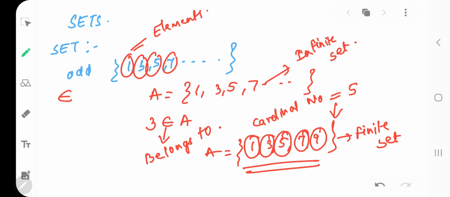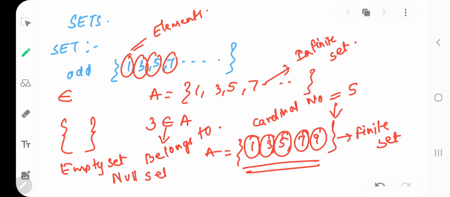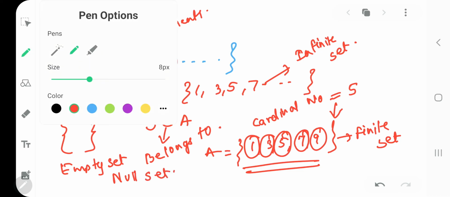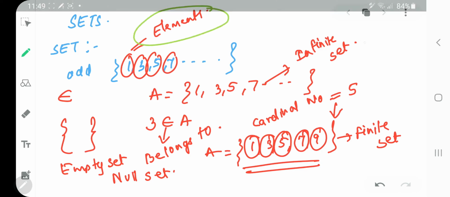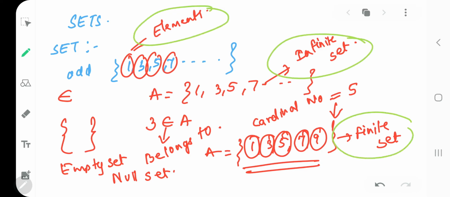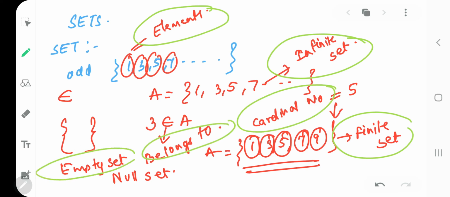Sometimes you will have nothing in the set. It is called an empty set, or it is also called a null set. So are you getting my concepts clear? We covered elements, infinite set, finite set, cardinal numbers, belongs to symbol, empty or null set. Okay.